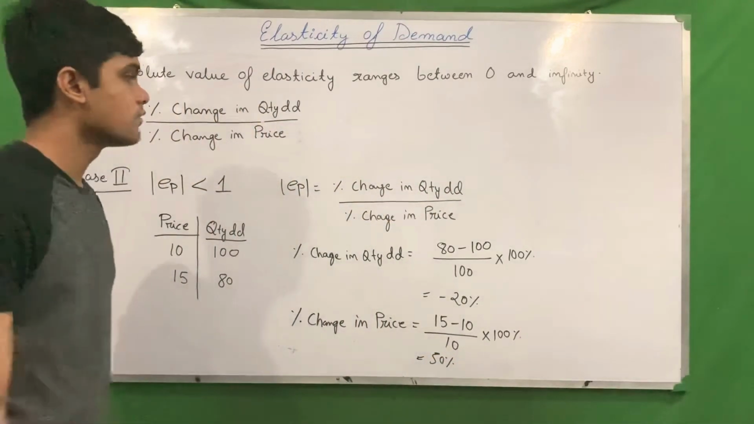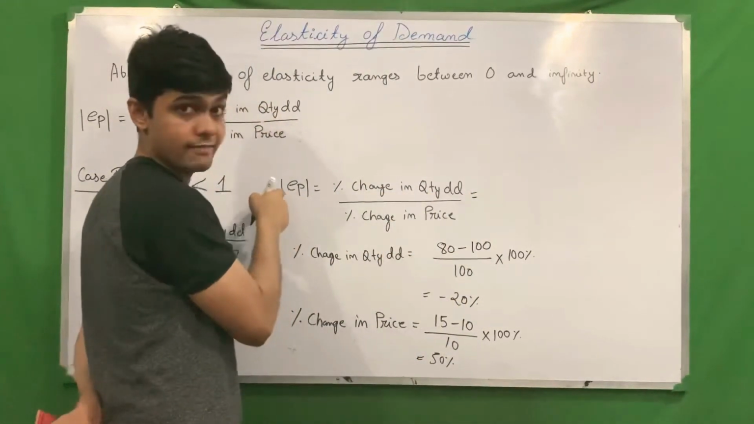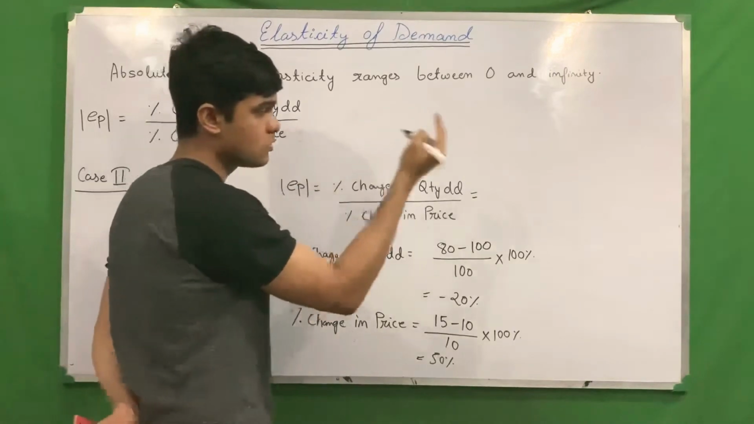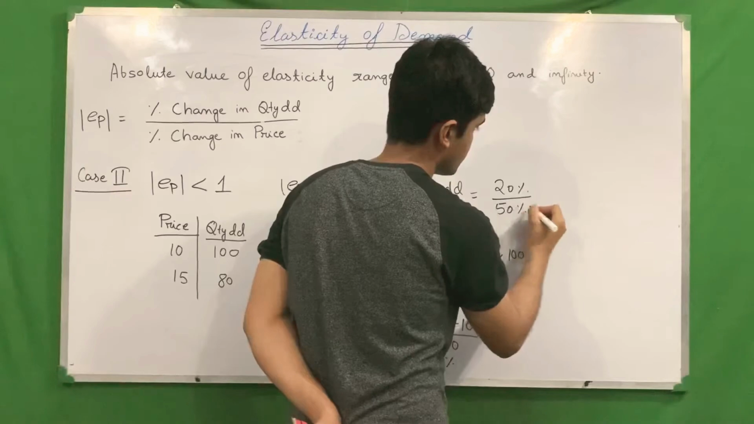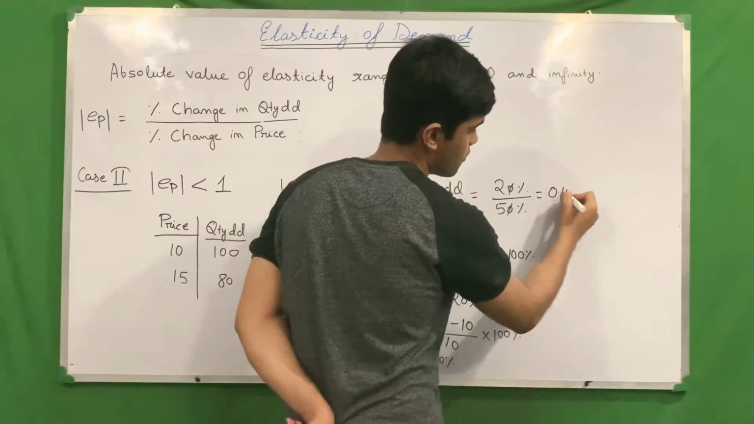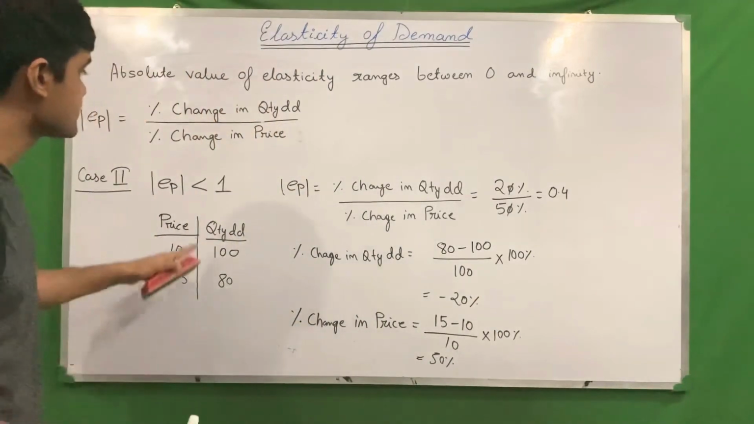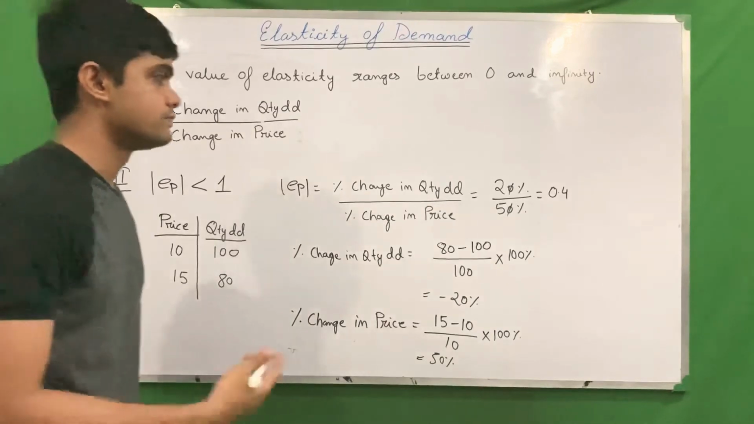So what will be the value? Percentage is minus 20%, but we have the absolute value now, so we ignore the minus, so 20% only, divided by 50%. The zeros cancel out, percentage cancels out, 2 by 5 or 0.4. So you see 0.4 is less than 1. So this is an example.